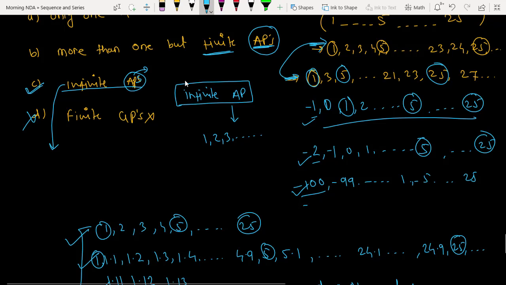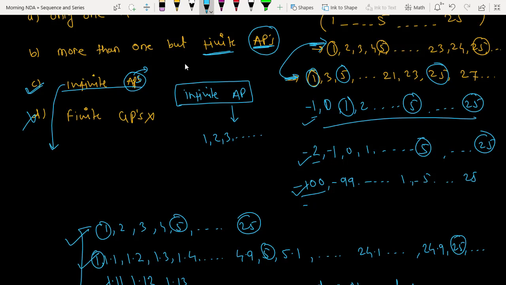I have shown here the different APs possible in which I can include these three numbers. Are you getting it? Any doubts? No doubt? Okay.